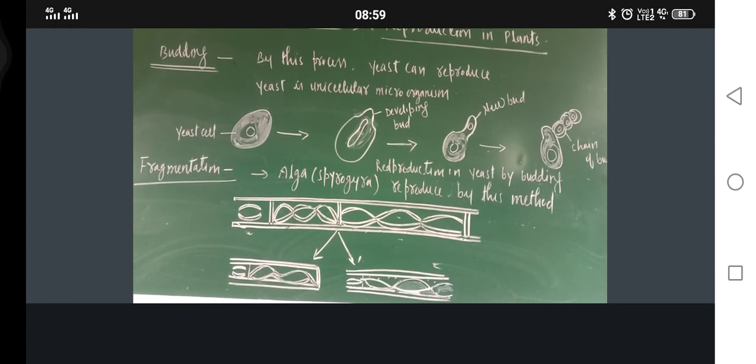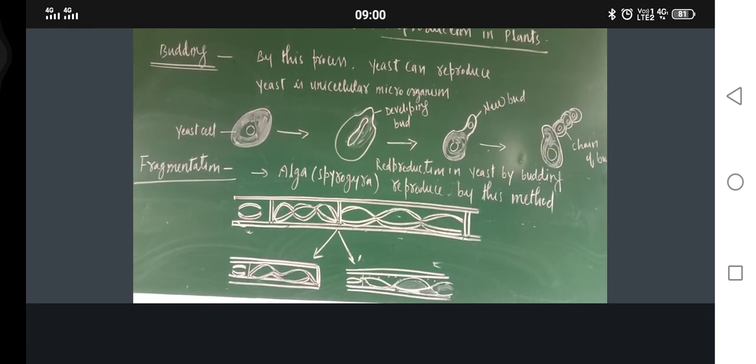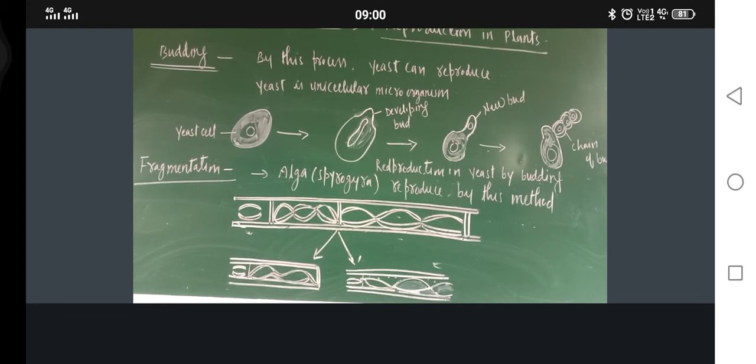And just see, this alga reproduces through the fragmentation method. Now the structure I made, this is the green patches. Their structure is like that. And just see, this means one green patch divided into two green patches. You can see there. This is only called fragmentation.